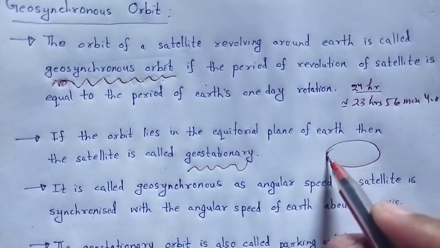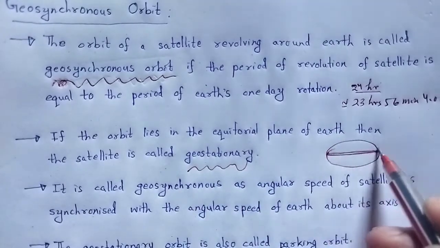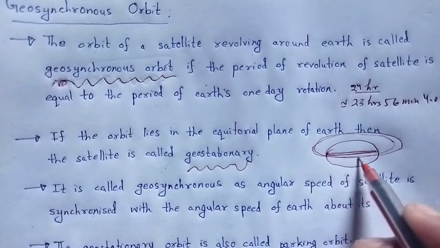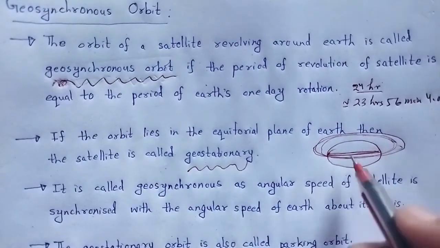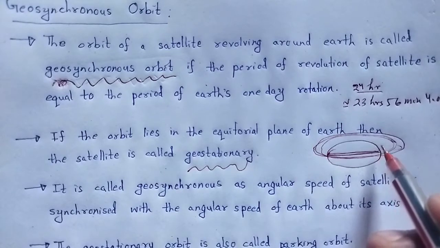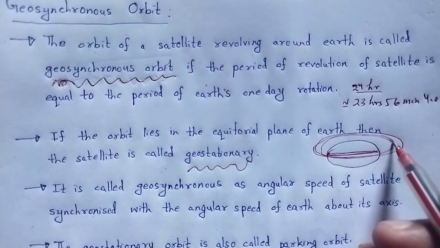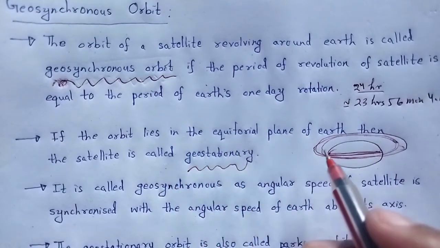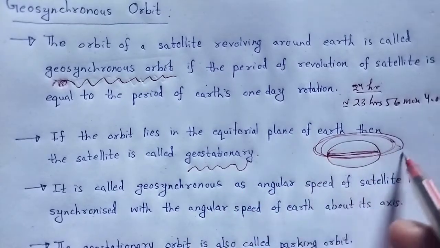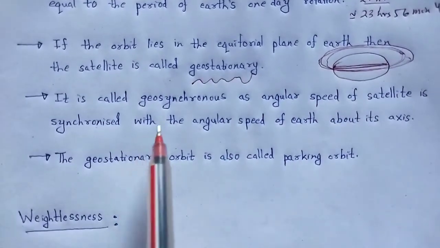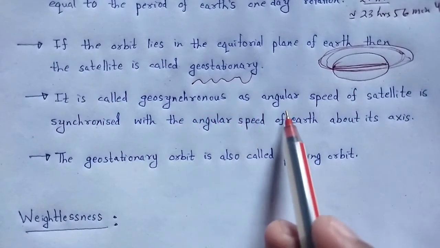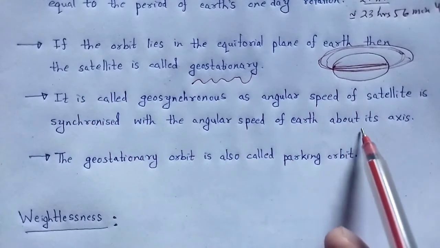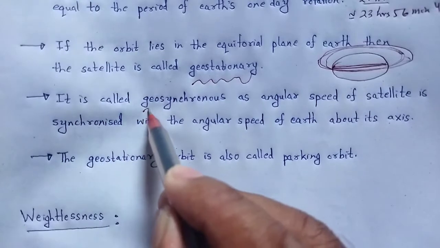If that is our Earth, and let this be the equator of Earth, if the satellite revolves around the equatorial plane of the Earth, then that satellite is called a geostationary satellite. It is called geosynchronous as the angular speed of the satellite is synchronized with the angular speed of Earth about its axis.